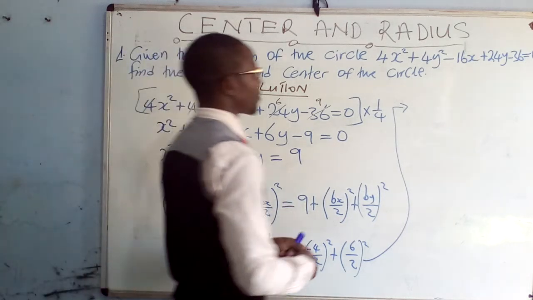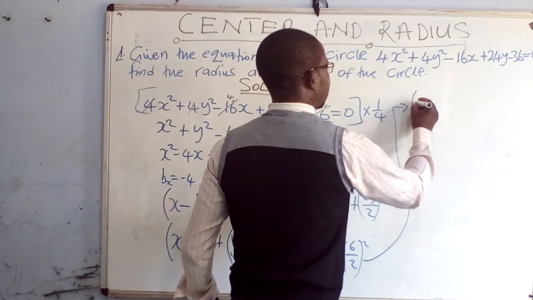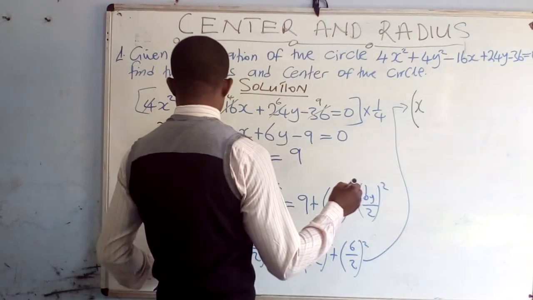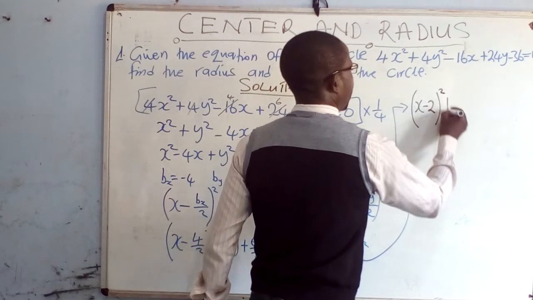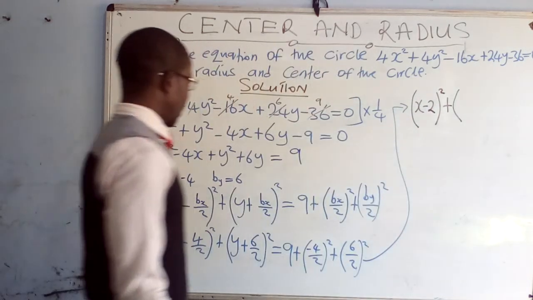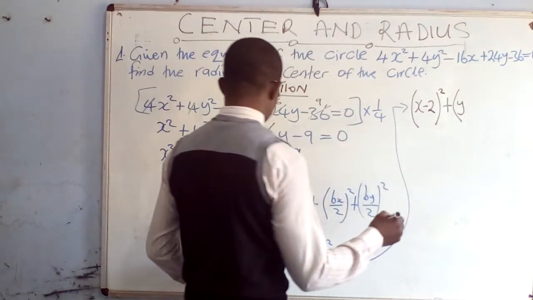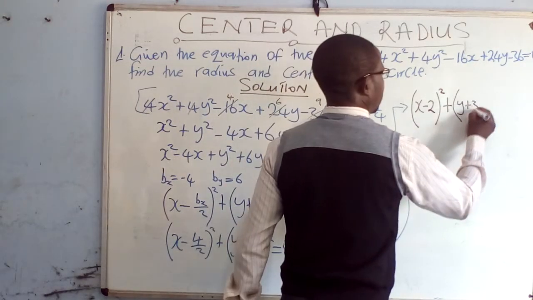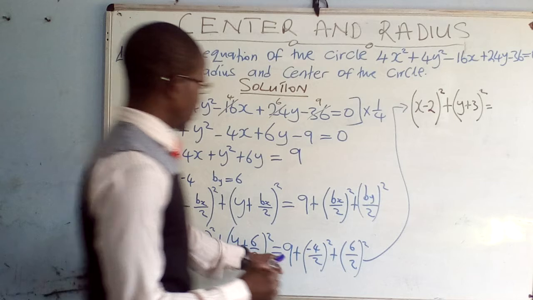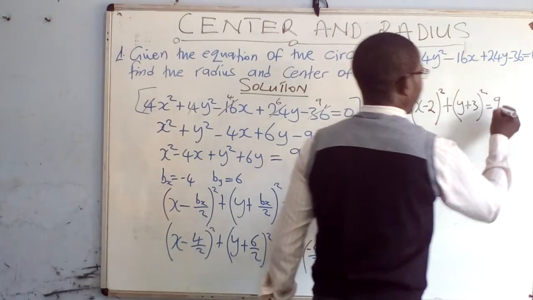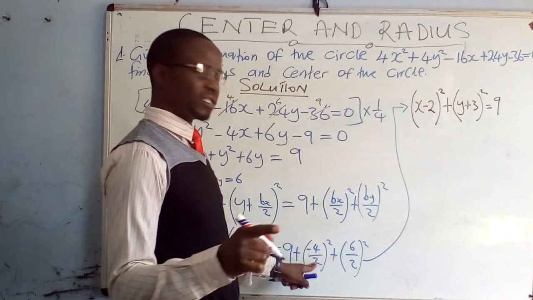So in the first brackets, we just have x minus 2 to the power 2, plus in the second brackets we have y plus 3 to the power 2, equals, this 9 will still be there, then negative 4 over 2 gives you a negative 2.